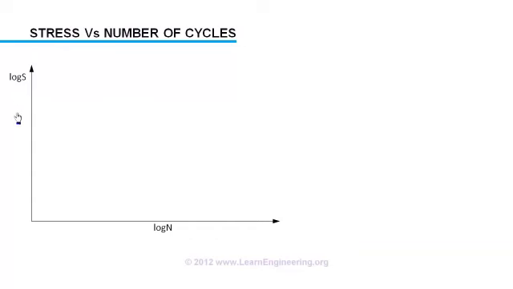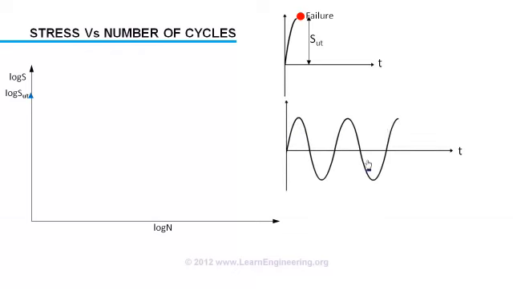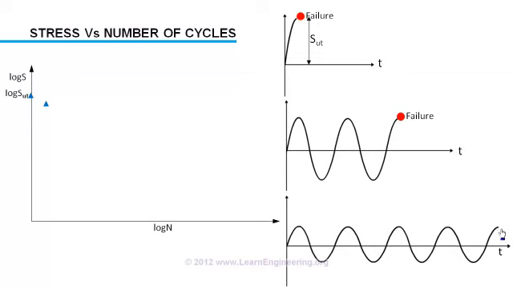Let's start with the maximum stress a material can withstand, its ultimate stress. So this will happen: as you increase the stress, even before completing one cycle, the material will get broken. So this will be the corresponding point in the SN graph. If you decrease the stress amplitude, it will execute more number of cycles before it fails. Decreasing stress even further, it will be able to execute even more number of cycles. So this will follow a trend like this.